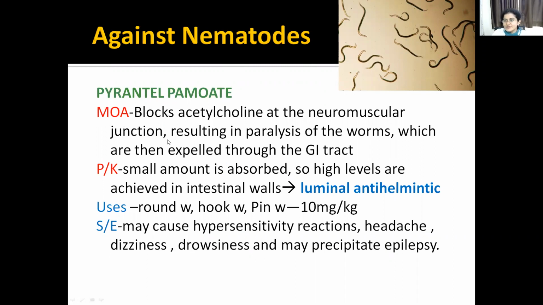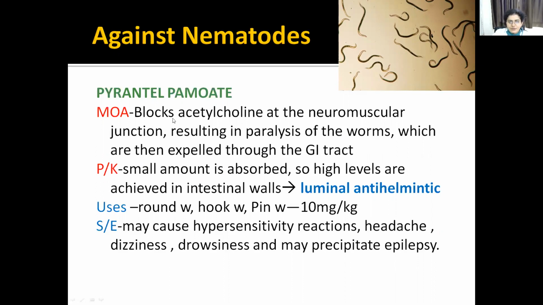As you know, acetylcholine causes contraction, so when it is blocked, no contraction occurs. That way it causes paralysis of the worms, and they are expelled through the GIT.